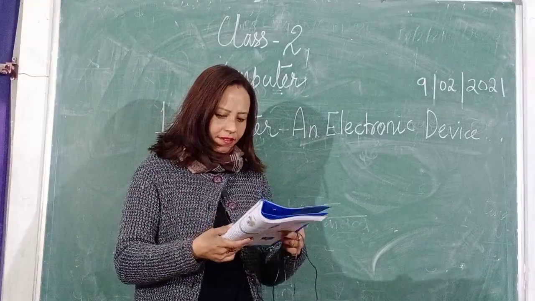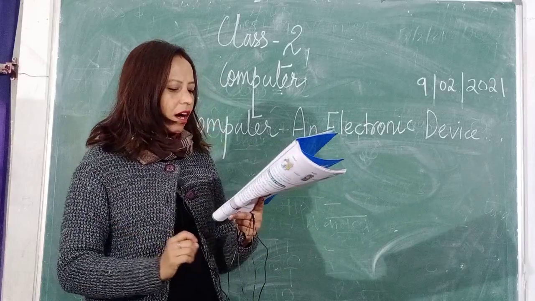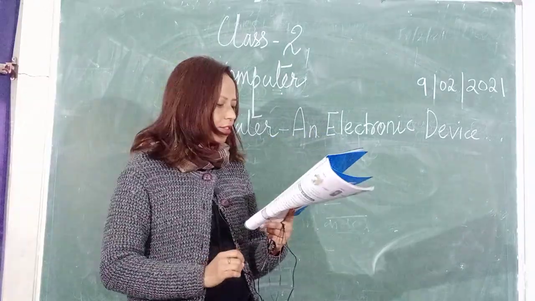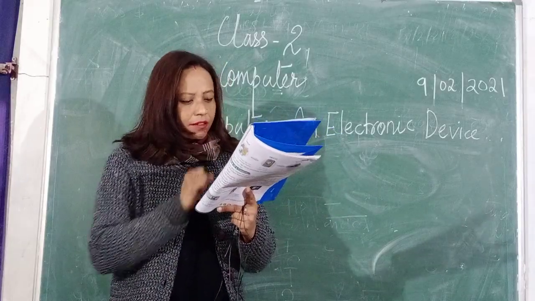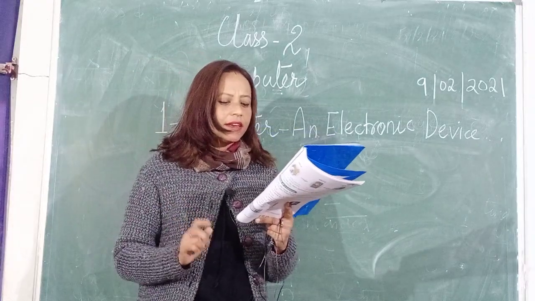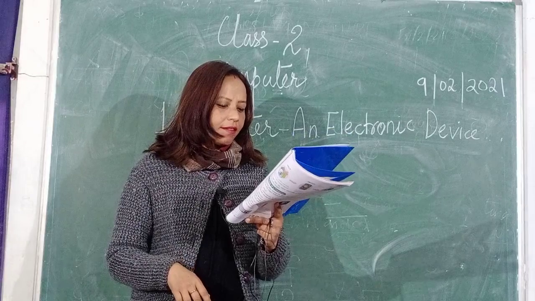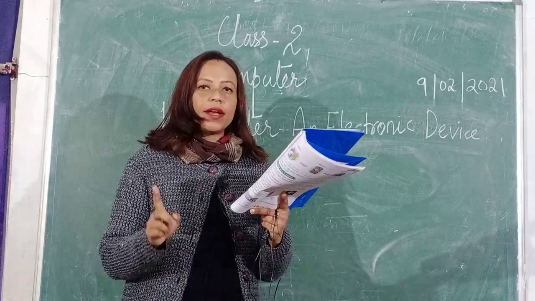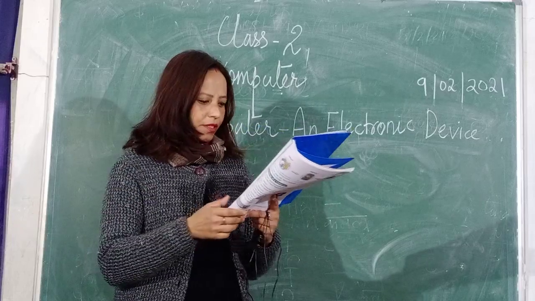Okay. Now next, the topic is working of a machine. How a machine works. Let's check out here. A machine cannot work on its own. Every machine needs human input to work. A machine works on 3 basic steps: input, process and output.